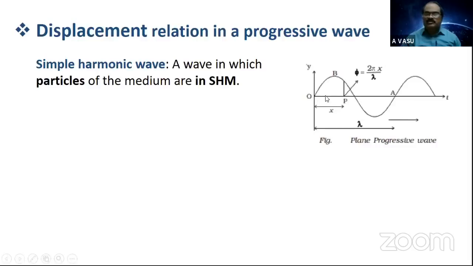So as the wave is propagating along the x direction and the particles are vibrating along the y direction, what type of wave is it? It must be a transverse wave. So we are going to derive the relation for a transverse progressive wave, the displacement relation for a transverse progressive wave.